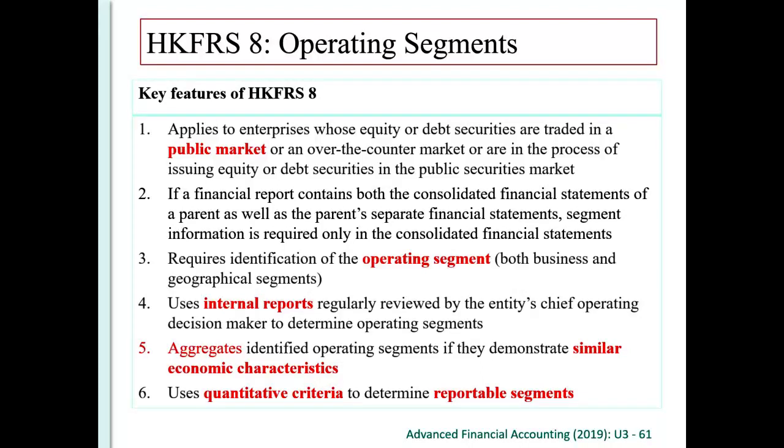First, we talk about Financial Reporting Standard number 8, which is on operating segments. Basically, this standard applies to enterprises whose debt or equity securities are traded in a public market. So usually we call this a listed company. It can be a public market or an over-the-counter market, or they are in the process of issuing in the public securities market. That means they are under the IPO process. So it will be a listed company or is already a listed company.